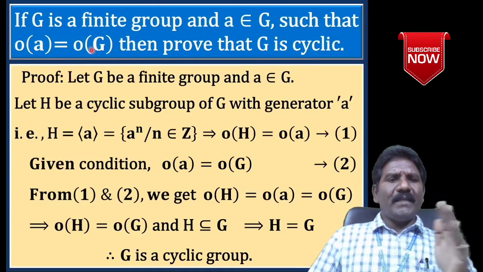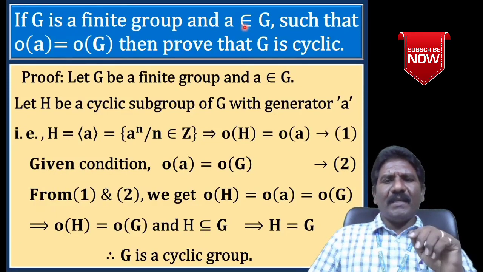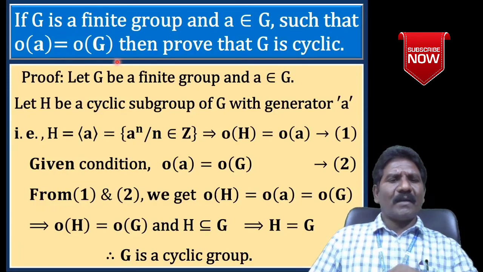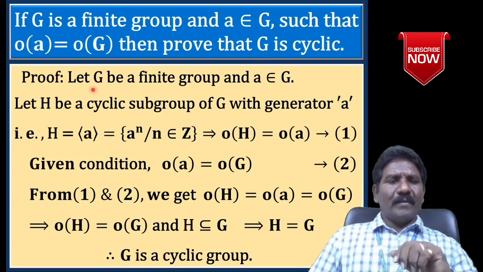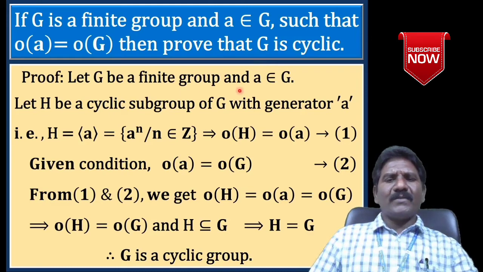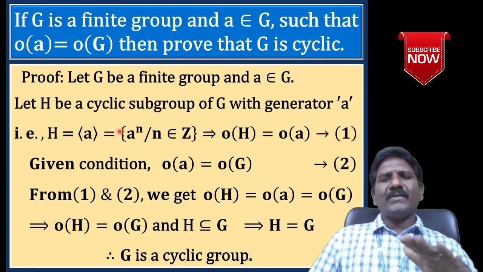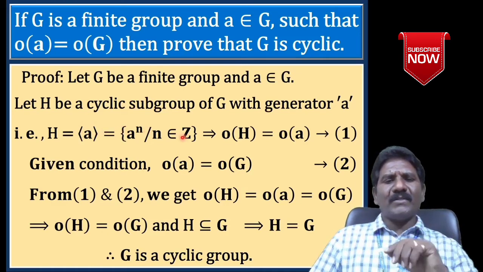Theorem: if G is a finite group and a belongs to G such that order of a is equal to order of G, then prove that G is a cyclic group. Let G be a finite group and a belongs to G. Let H be a cyclic subgroup of G with generator a. By the definition of cyclic group, H is equal to ⟨a⟩, that is equal to the set of a^n such that n belongs to Z.